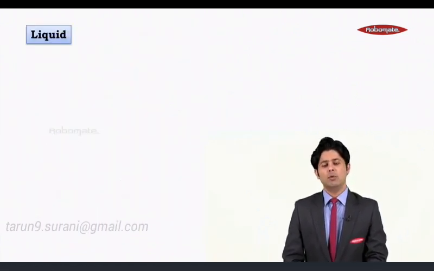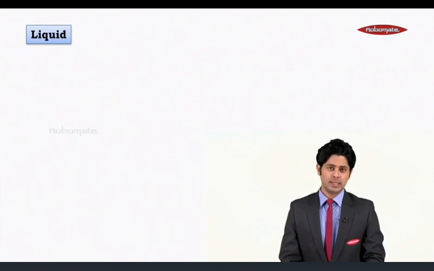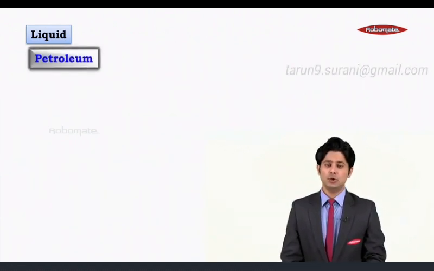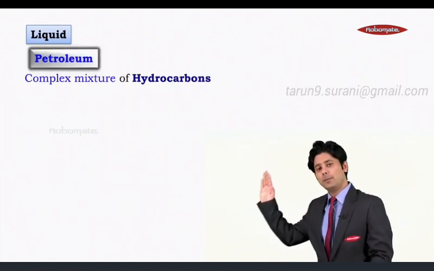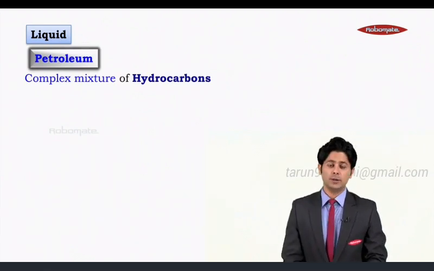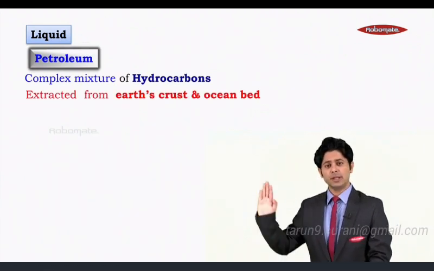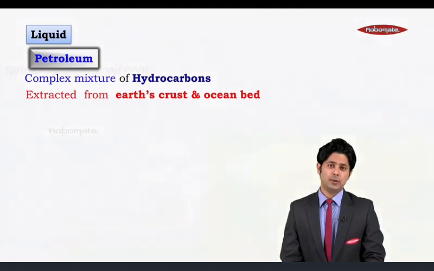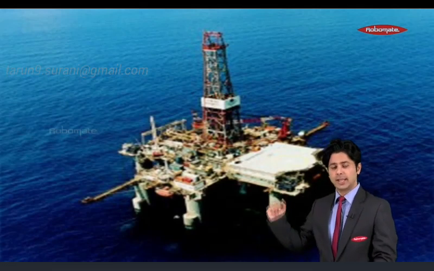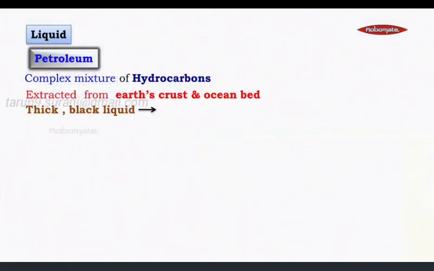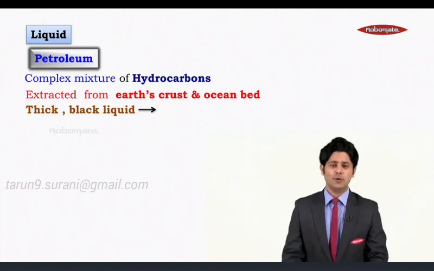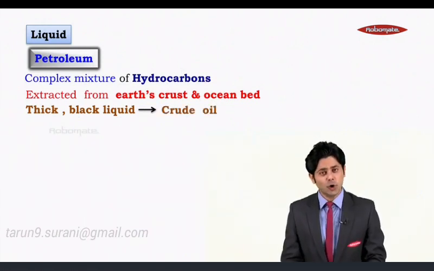Moving to the next state of fuel, that is liquid and none other than petroleum. So it is basically a complex mixture of hydrocarbon compounds and extracted from earth crust and ocean bed. This is how it looks like. Moving further, it's a thick black liquid, and what we call it? We call it crude oil.